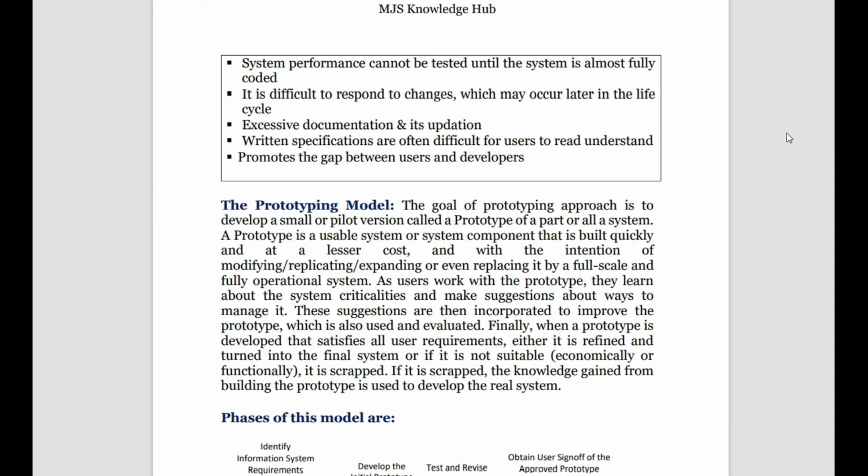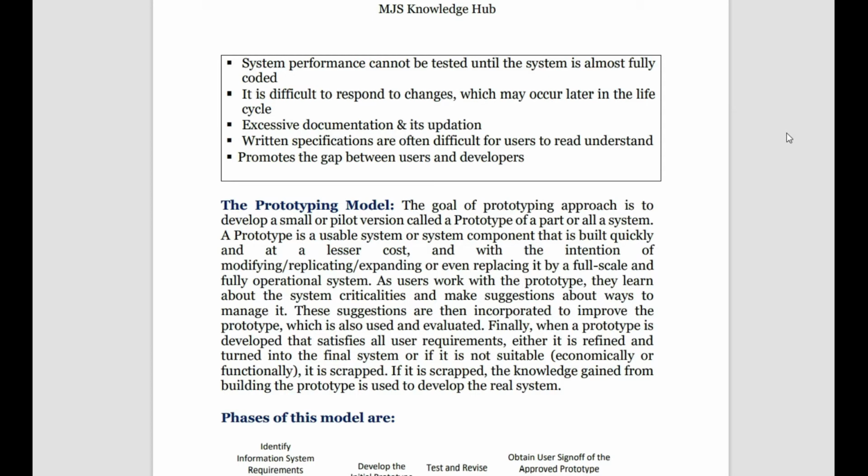Okay, then system performance cannot be tested until the system is fully coded, exactly. It is difficult to respond to changes which may occur later in the life cycle of the system. Then excess documentation and testing is very cumbersome, and what happens there is it promotes a gap between the user and developer, and written specifications are often difficult for the user to read and understand.